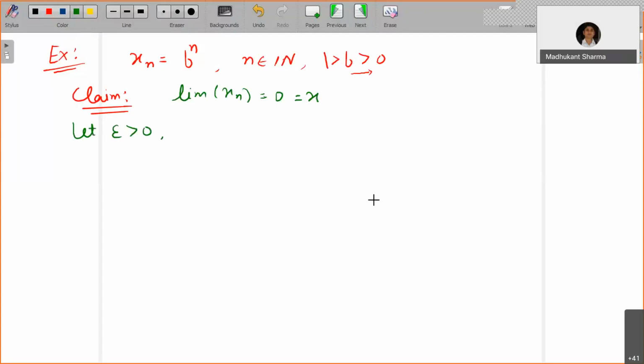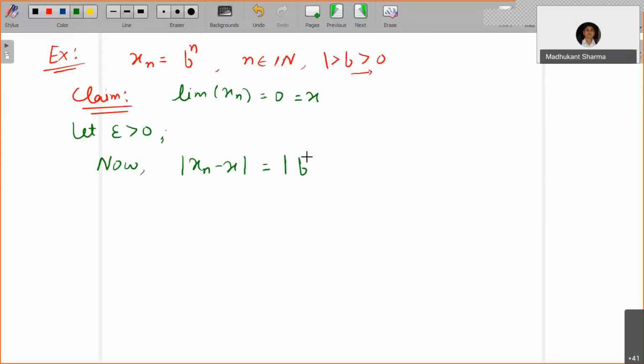So this is the definition. Later on you will find some tests that will be easier than following the epsilon approach, which we are going to look at later on. But let's see how the test is applicable. So let epsilon be bigger than 0. Now, mod of xn minus x is equal to what?